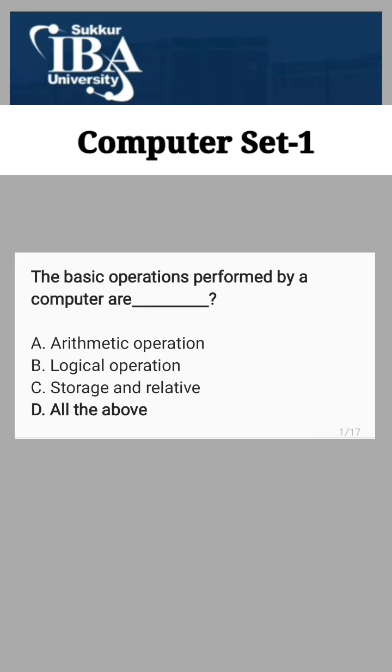Who is the father of internet? B. Windsurf is the correct answer. If a computer has more than one processor, then it is known as B. Multiprocessor is the correct answer.